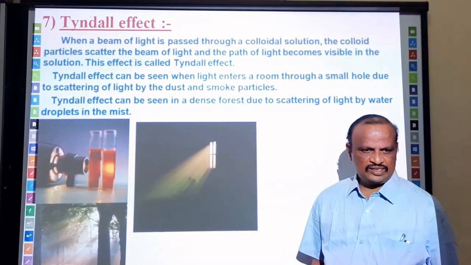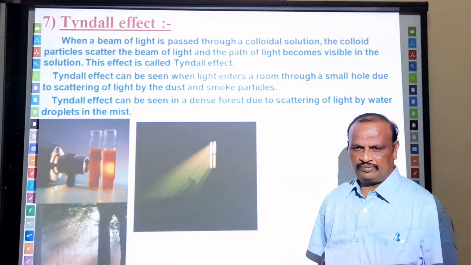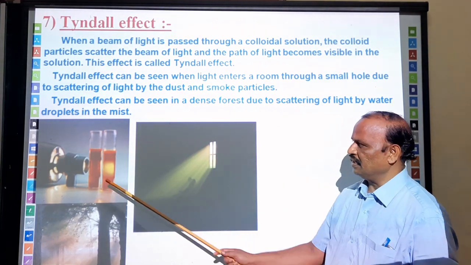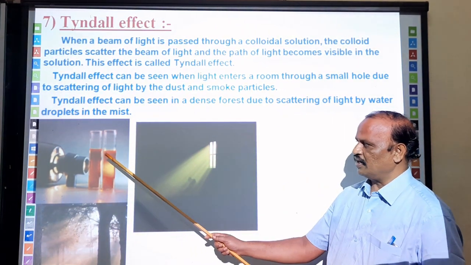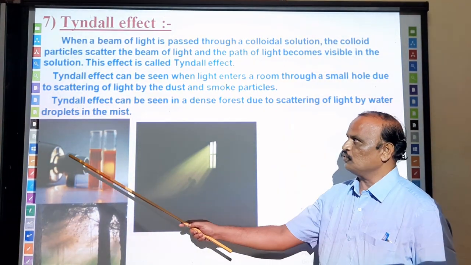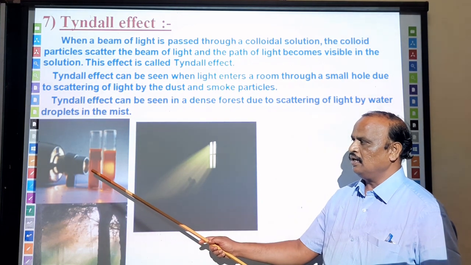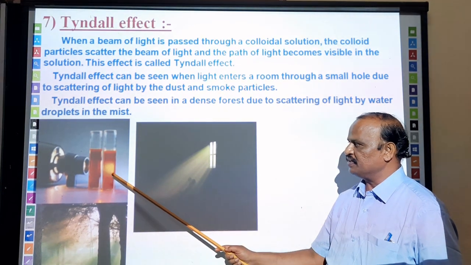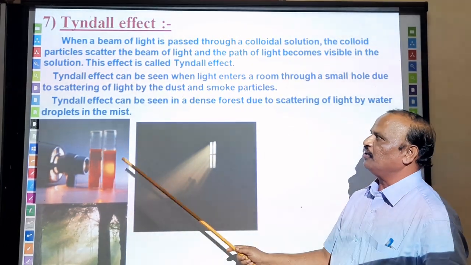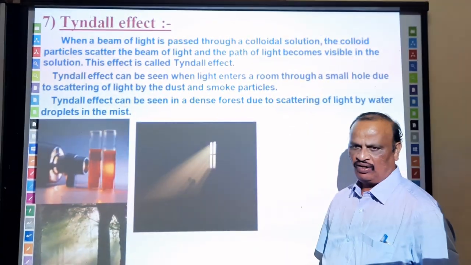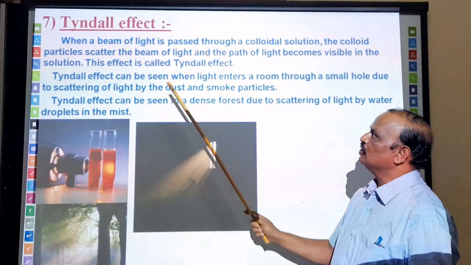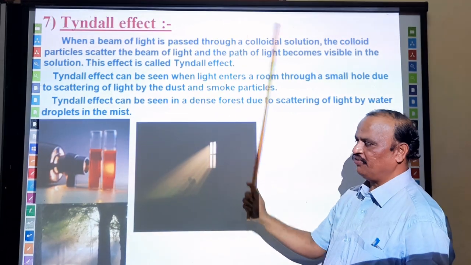Tyndall effect. We came across, I told you, the word Tyndall effect. Take a colloidal solution in a beaker like this. Take it in a glass jar or a beaker. Allow a source of light to pass through it. When the source of light is allowed to pass through it, the path of the light ray is visible. You can see the path of the light ray is visible. So this is the phenomenon which we call the Tyndall effect. It is the scientist by name Tyndall who discovered that, so it is known as the Tyndall effect.